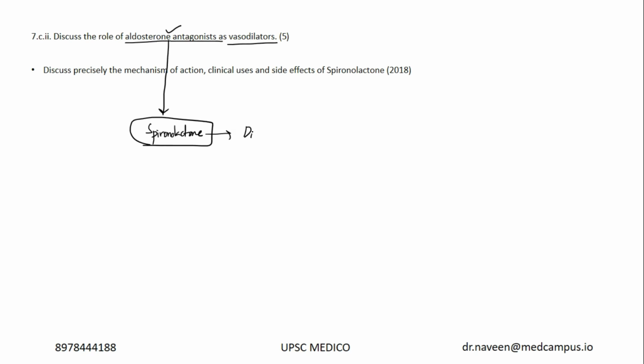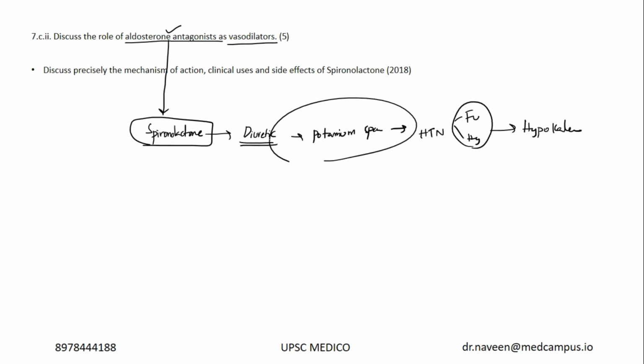Sorry, I'm so sorry, it's a diuretic. It's a potassium sparing diuretic, and its main use is in hypertension. It complements furosemide or hydrochlorothiazide, because the thiazides and loop diuretics are associated with a complication called hypokalemia. Because spironolactone is a potassium sparing diuretic, it helps in that. So that's the reason in 2018 there was a question on mechanism of action, clinical uses and side effects.